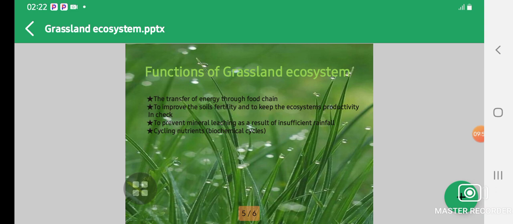Apart from that, let's look at the nutrient cycle, also known as the biochemical cycles. For many ecosystems to be successful, it is important that constituent materials move in a cyclic manner. The producers, which are green plants, take up mineral elements from the soil and air.